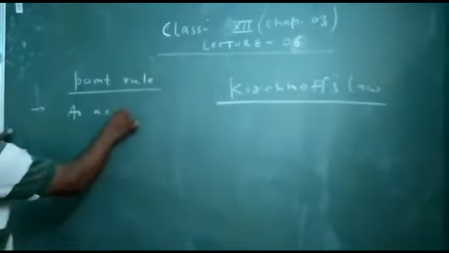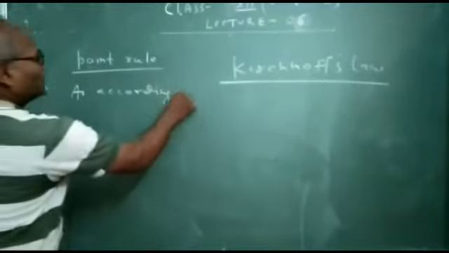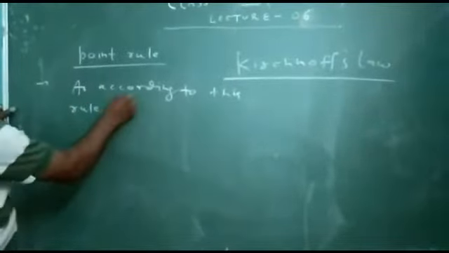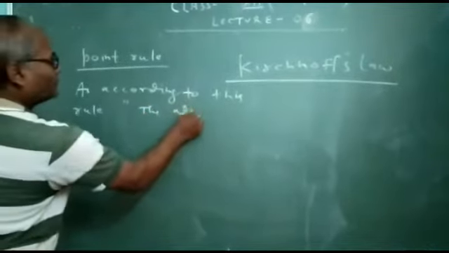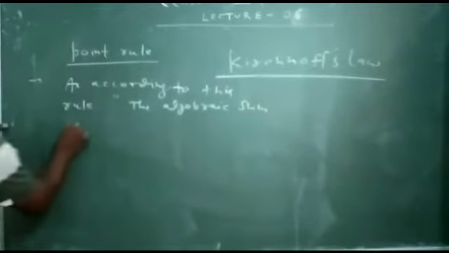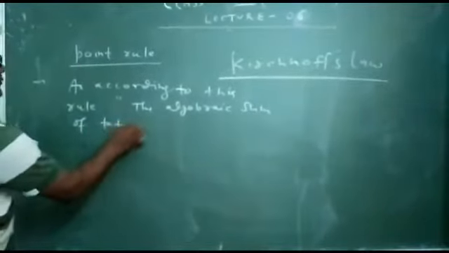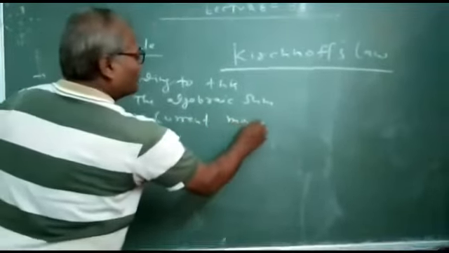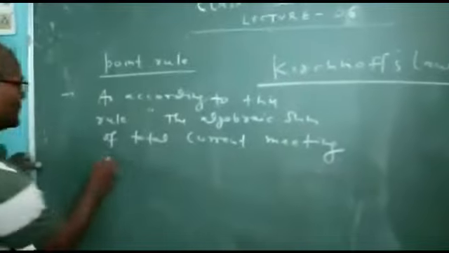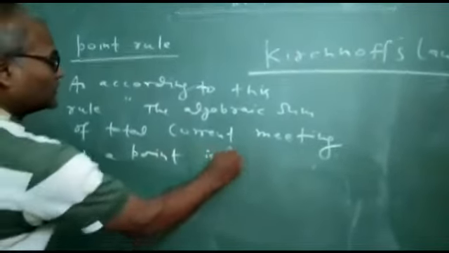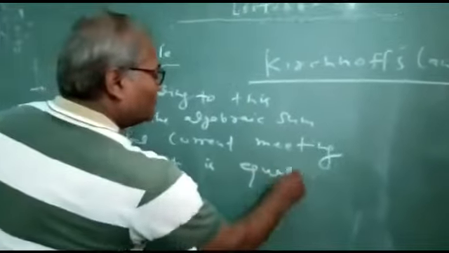According to this rule, the algebraic sum of total current meeting at a point is equal to 0.